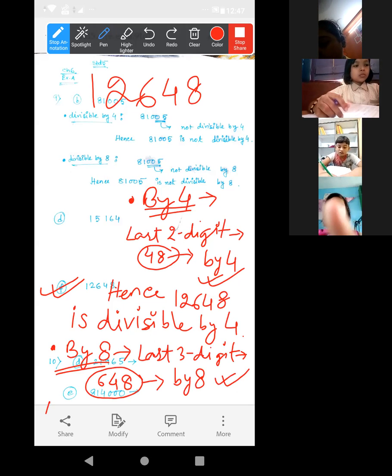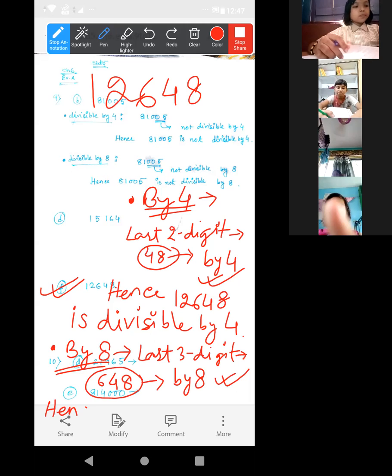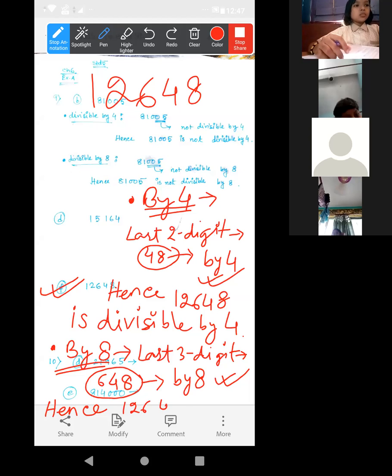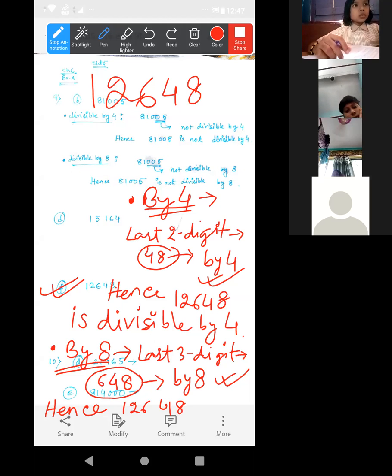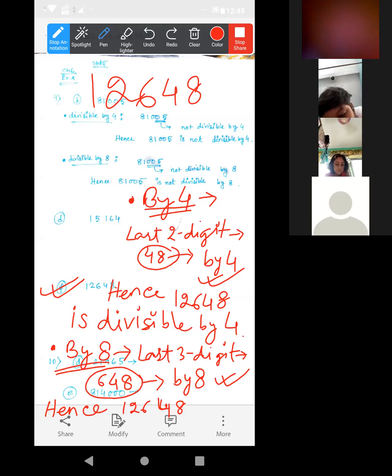Hence the original or the given number 12,648 is divisible by 8.